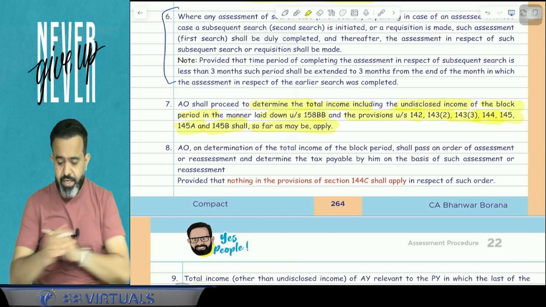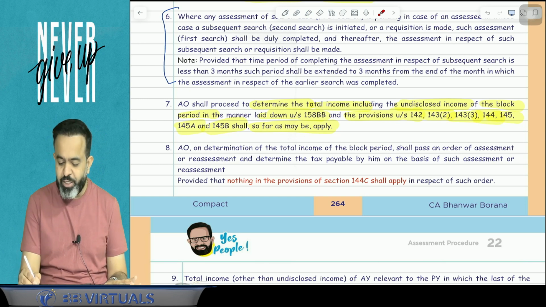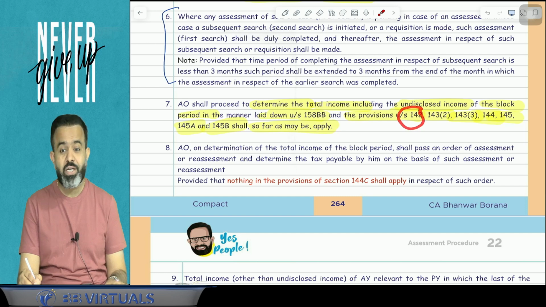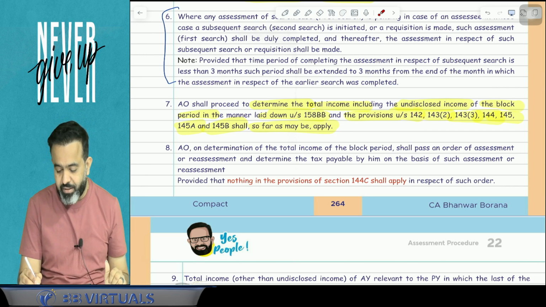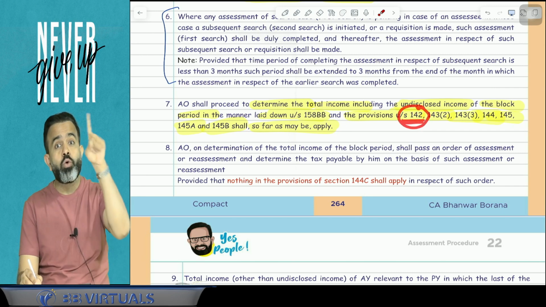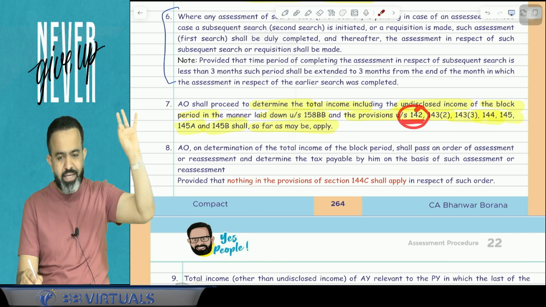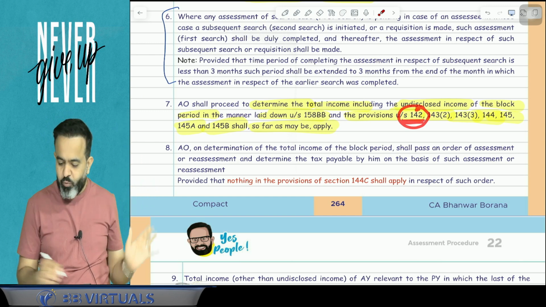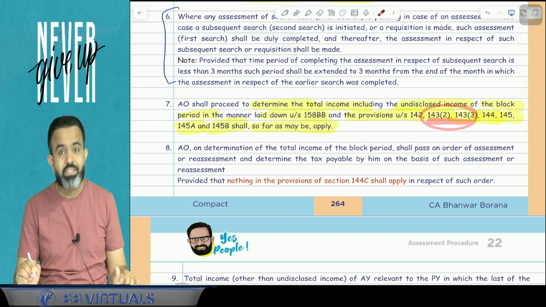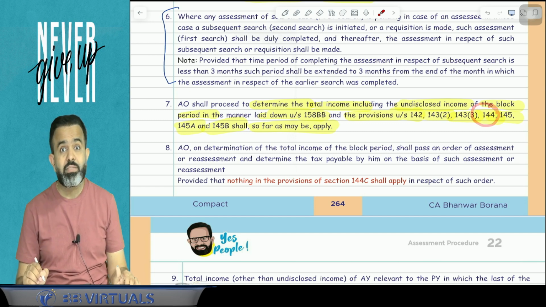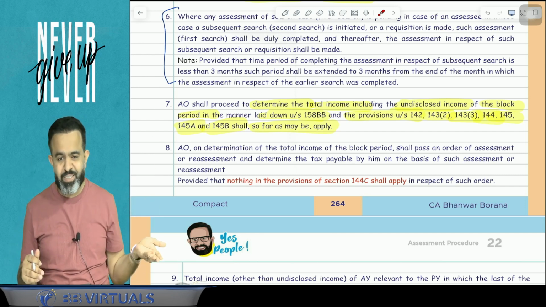and AO can take the help of all these provisions. It means 142 was the RIA notice, return information account. So suppose he wants to issue a notice to call for information, he may take the help of 142. 142(2A) was related to the special audit direction. So AO can consider this section also. 143(2) was related to scrutiny assessment. 144 is best judgment assessment. Suppose the assessee is not cooperating, then AO will complete the assessment as per best judgment assessment.